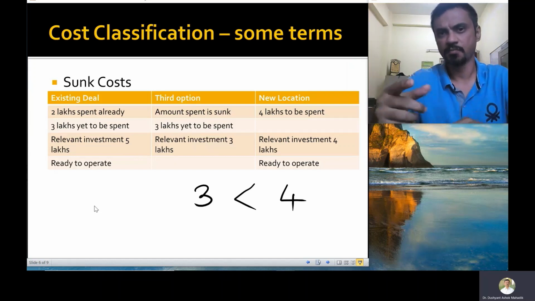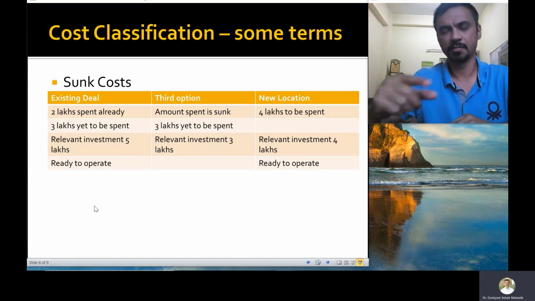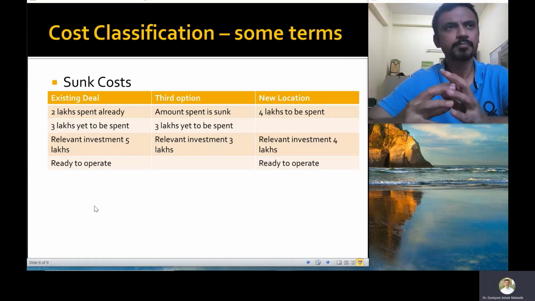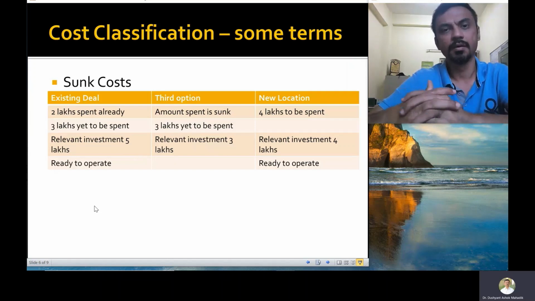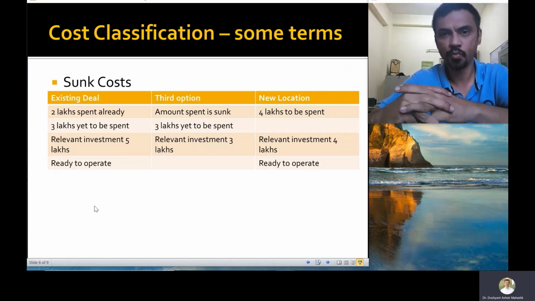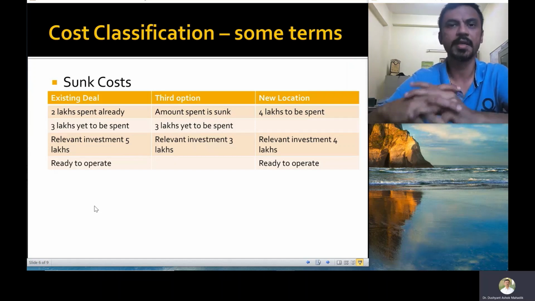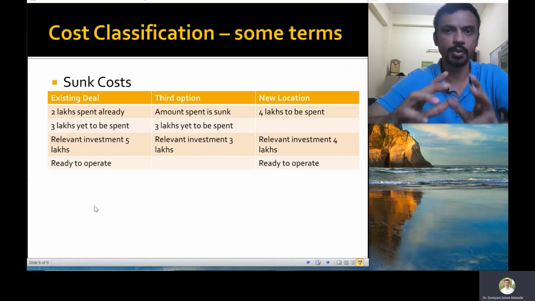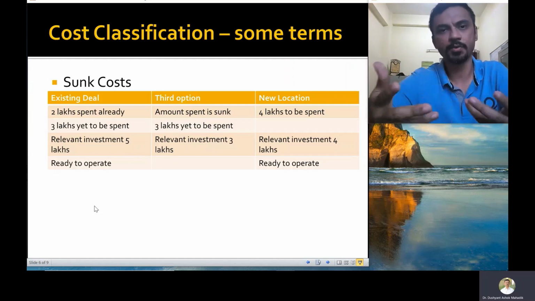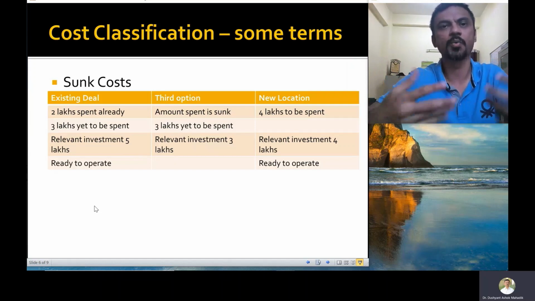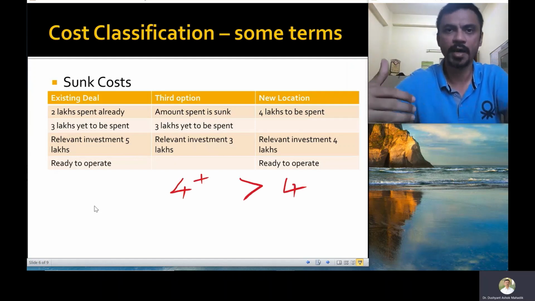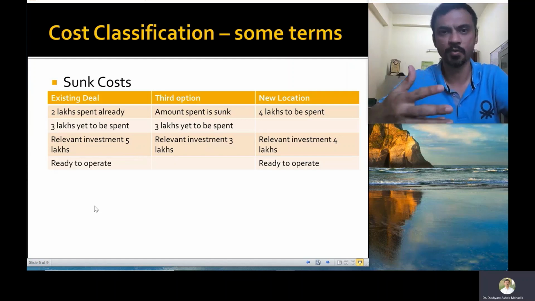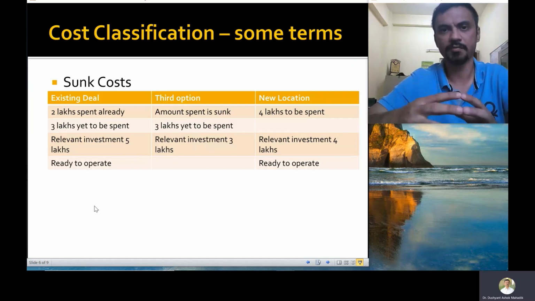So this is where I somewhat disagree with my friend's LinkedIn post, which you can look at in the link provided, that although he may want to move out of the current premises, he needs to see what is the total future outlay going to be. Now, if because of the attitude of the landlord, the future costs are going to be more than 3 lakhs and more than 4 lakhs, then probably it makes sense to let go of this place, but not otherwise. So that's the key takeaway from this.